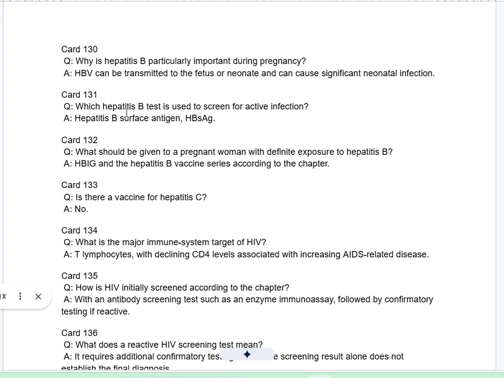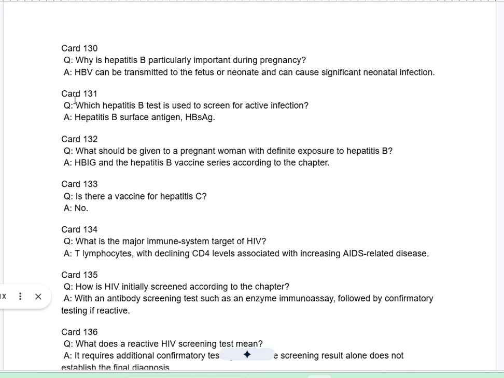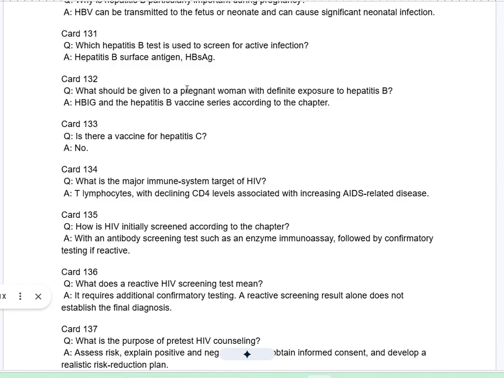Card 131Q. Which hepatitis B test is used to screen for active infection? A. Hepatitis B surface antigen, HBsAg. Card 132Q. What should be given to a pregnant woman with definite exposure to hepatitis B? A. HBIG and the hepatitis B vaccine series, according to the chapter. Card 133Q. Is there a vaccine for hepatitis C? A. N